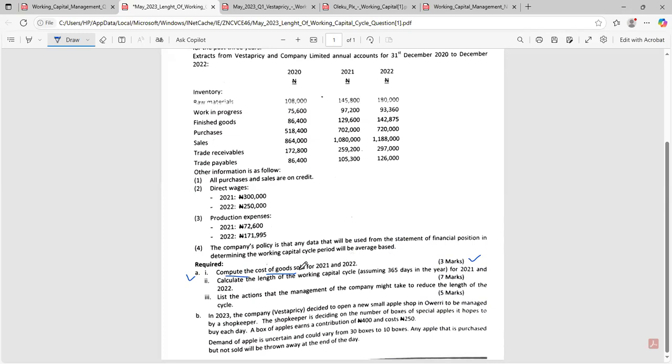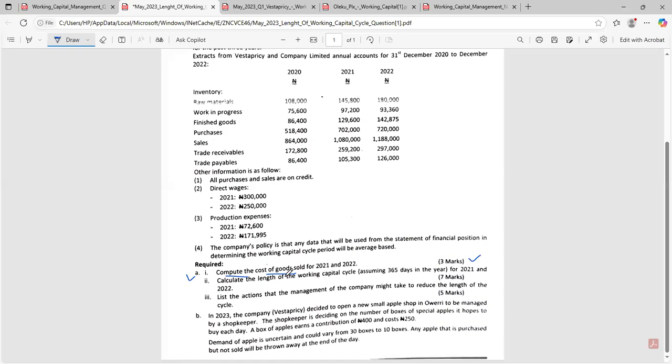Because when we are solving the questions, I gave you formulas that you will need for inventory, formulas that you will need to calculate for debtors, and formulas for payables. And if you check those formulas, you will need cost of goods sold for some of them. How do you get the cost of goods sold if you weren't given it in the question? All right. So now the question is telling you to calculate the cost of goods sold. That's what the question is telling you to do right now.